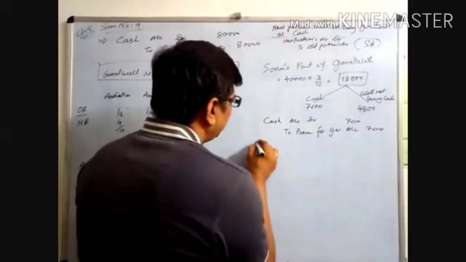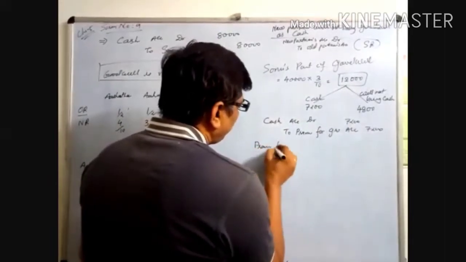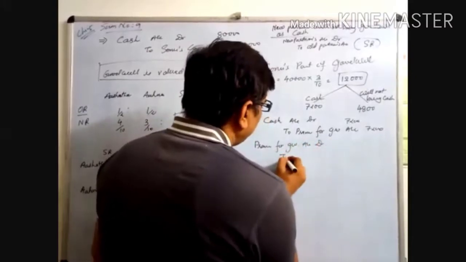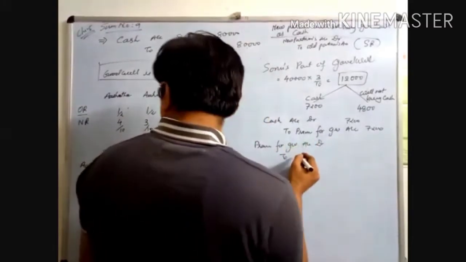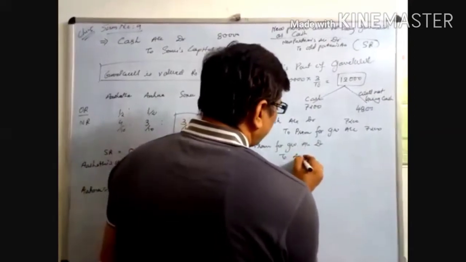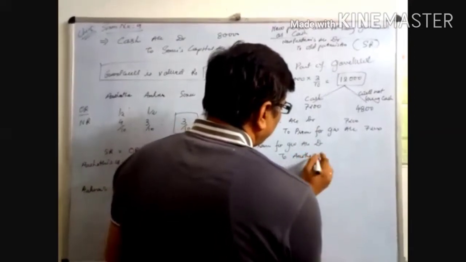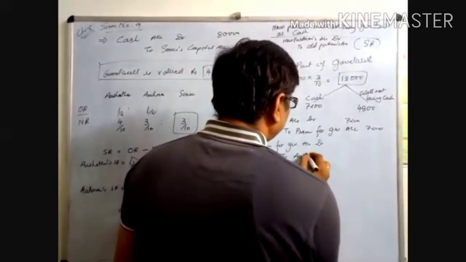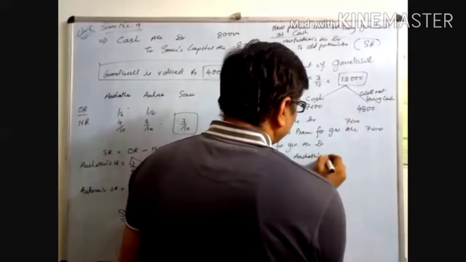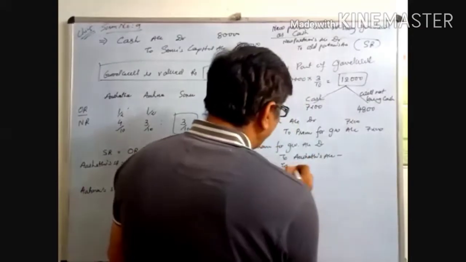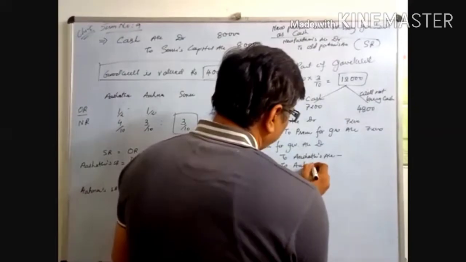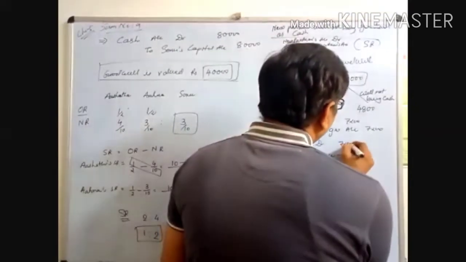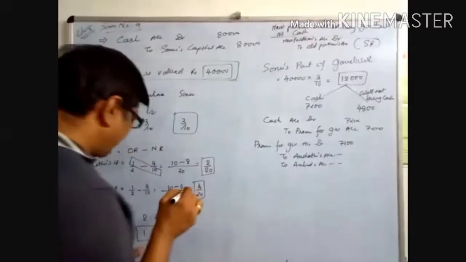And next, premium for goodwill account debited to the partners Astha and Ahana, Astha's account credited and Ahana's account credited, 7200. The sacrifice ratio is 1:2.